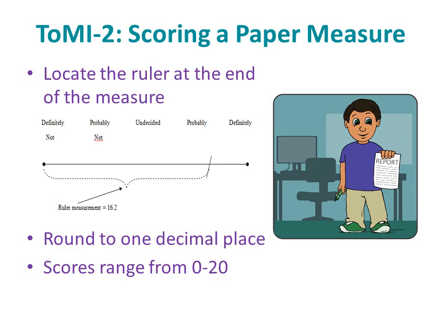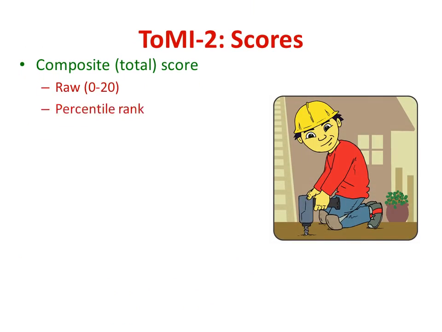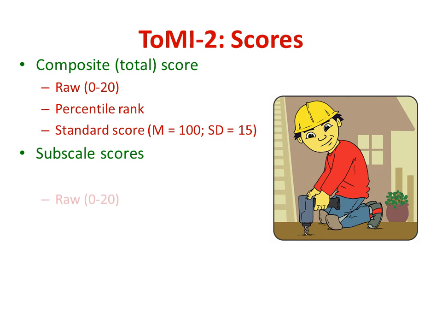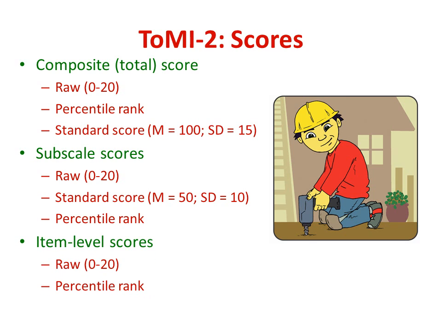or composite score level. The ToMI-2 yields raw scores, percentile ranks, and standard scores. For the composite or total score, the standard score has a mean of 100 and standard deviation of 15. By contrast, the subscale standard scores are T-scores. They have a mean of 50 and a standard deviation of 10. Only raw and percentile rank data are available at the item level.